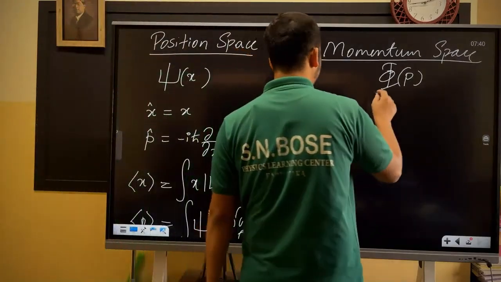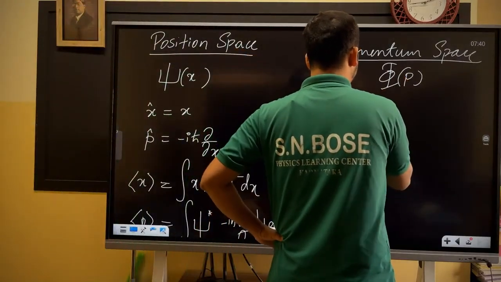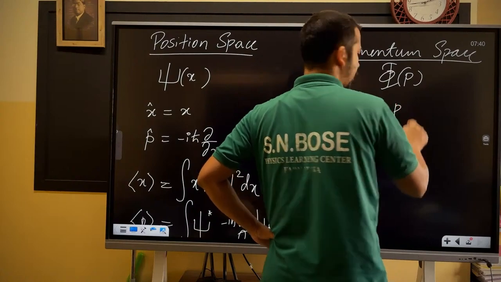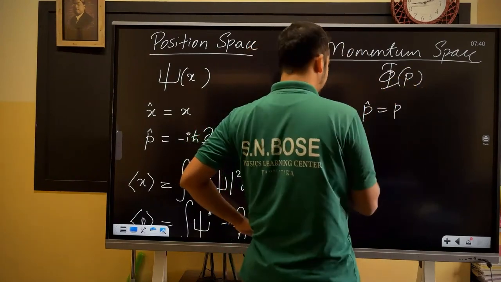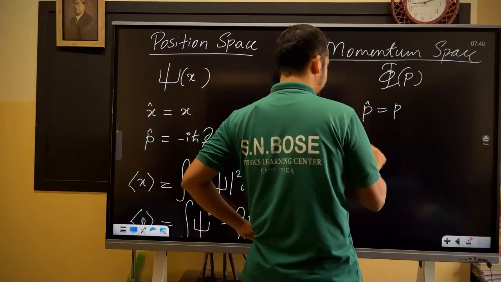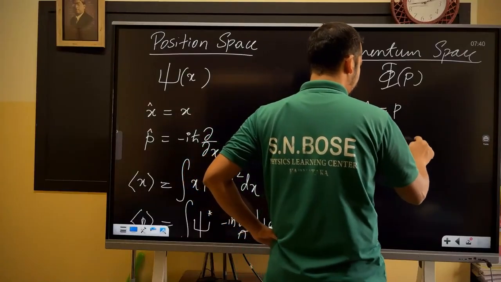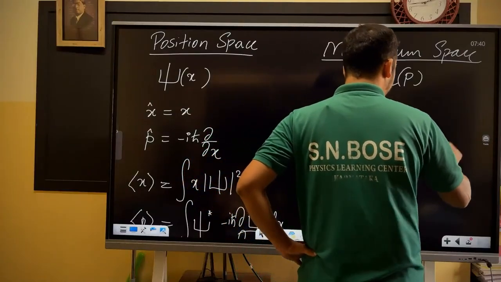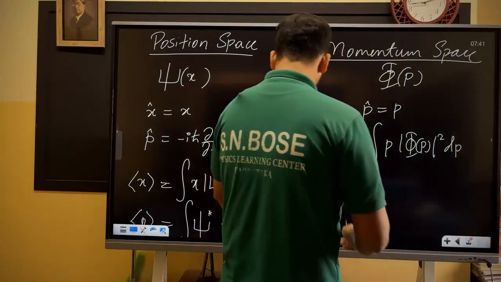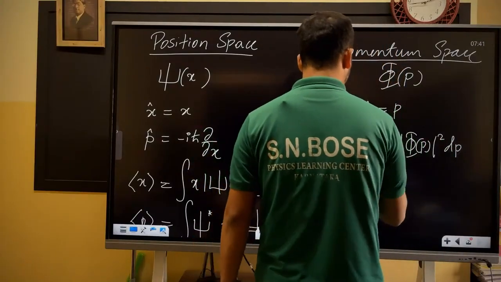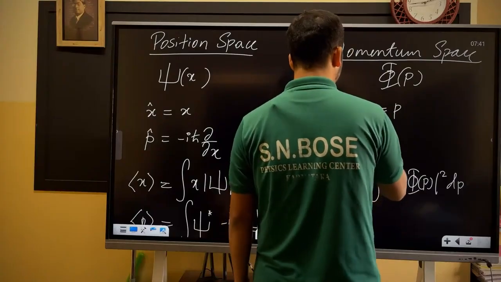But in the momentum space, this p cap operator is p itself, because this is the momentum probability distribution. This will give you the momentum probability distribution. Expectation p, you can write as p into mod phi of p whole square dp directly, isn't it? But if you want to find position, what is x cap here?